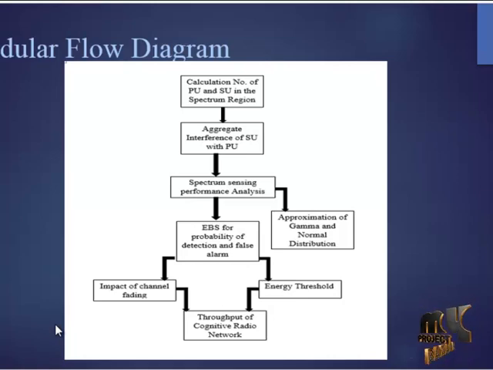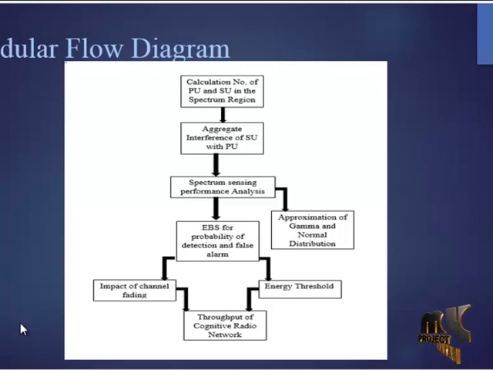By passing our signals through the Rayleigh fading channel, the impact of channel fading is estimated and the throughput of the cognitive radio network is analyzed. In the energy threshold calculations, the threshold values inside the spectrum region and outside the spectrum region are calculated and the energy threshold values are provided.